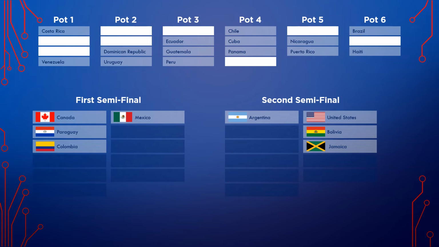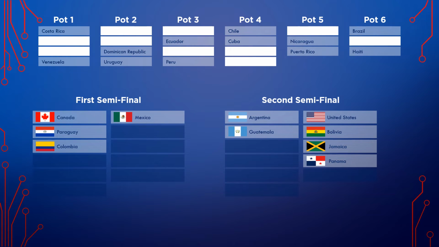Next country is Guatemala, and Guatemala will perform in the first half of the second semifinal. Next country is from pot 4, Panama, and Panama will perform in the second half of the second semifinal.